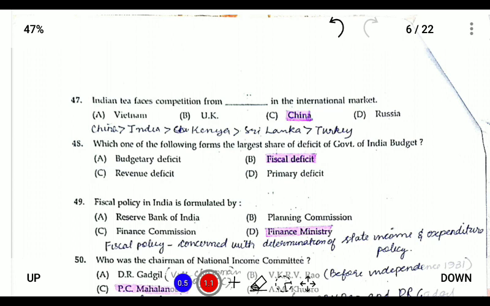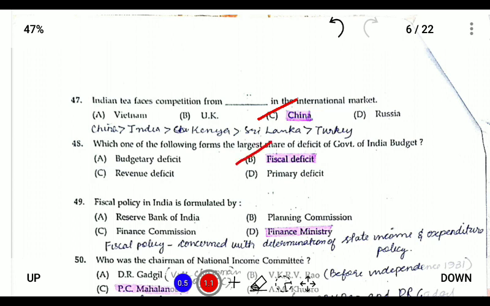India faces competition from Dutch in the international market, Indian tea. So China is giving competition to India in terms of tea production. Number 48: which one of the following is the largest share of deficit of government of India budget? So the largest share of deficit is fiscal deficit.